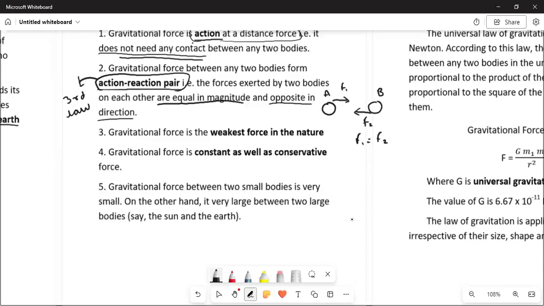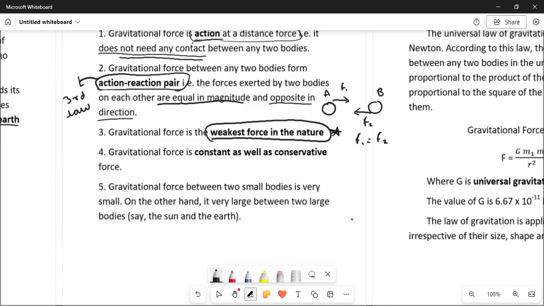Now the gravitational force is the weakest force in nature. It is the weakest force. You are asked this question many times in your exam, so make sure you remember this point. It is the weakest force in nature, yet it binds the earth within the solar system. Not only earth but all the 8 planets within the solar system, right?